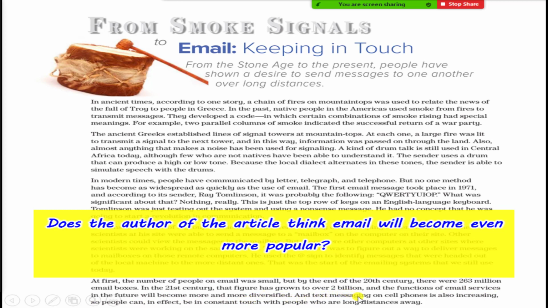And text messaging on cell phones is also increasing, so people can in fact be in constant touch. In constant touch means in continuous touch, with people who are at long distances away. So the answer is yes. Okay, yes, he thinks that email will become even more popular.